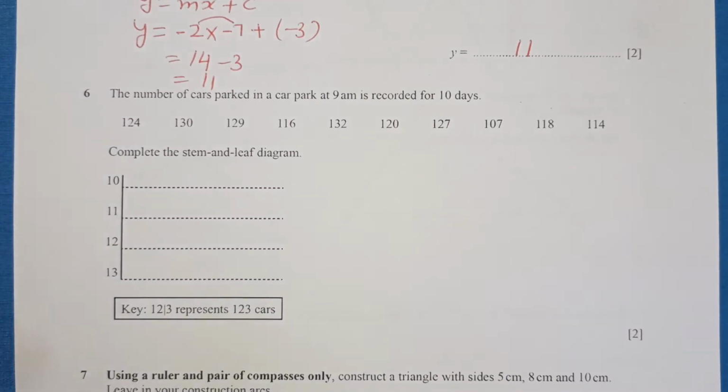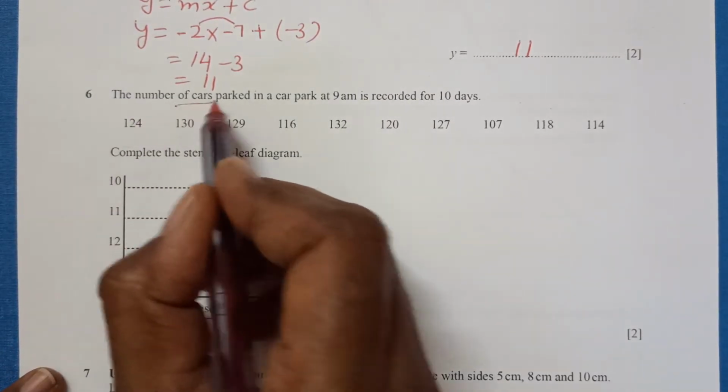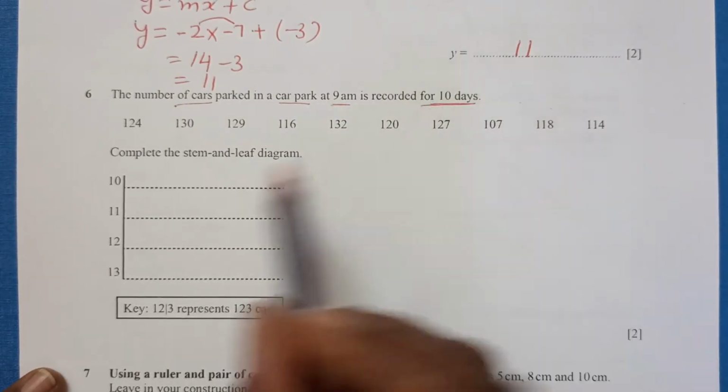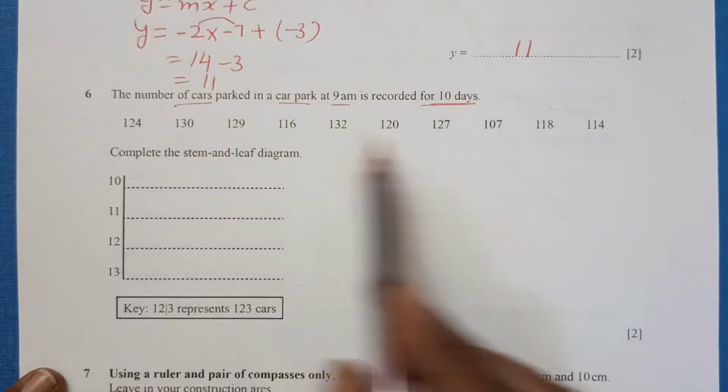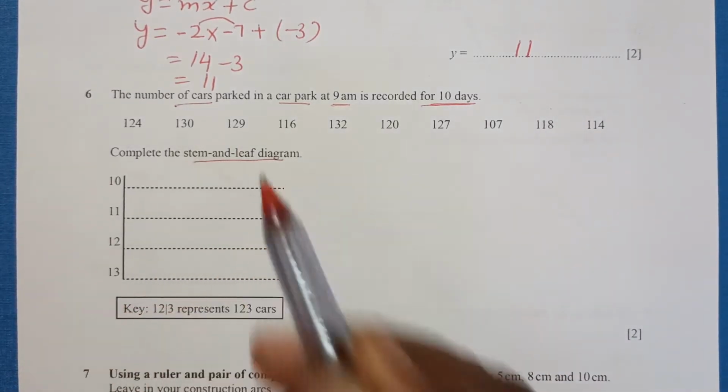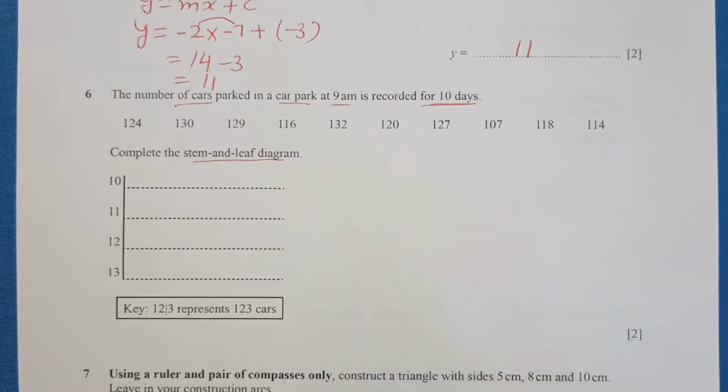Number 6. The number of cars parked in a car park at 9 a.m. is recorded for 10 days. So these are the numbers that are recorded. Complete the stem and leaf diagram. So we have these 4 columns here. Look at the key.